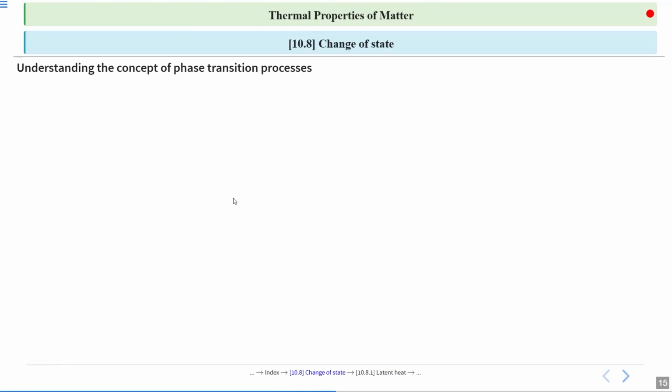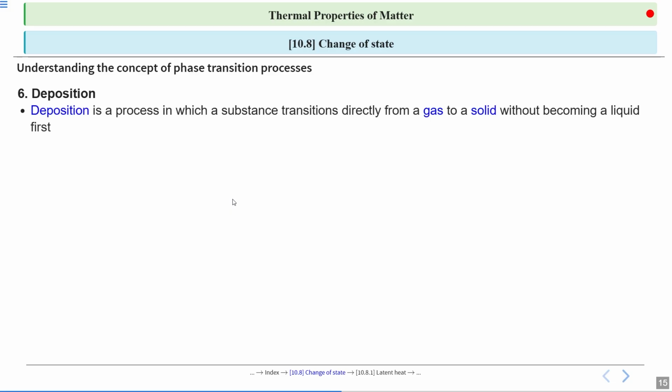Now, the sixth process is deposition. Deposition is a process in which a substance transitions directly from a gas to a solid without becoming a liquid first. Alright. It's the reverse of sublimation. Reverse process of sublimation.